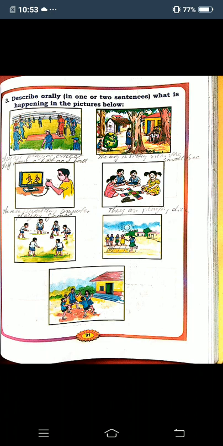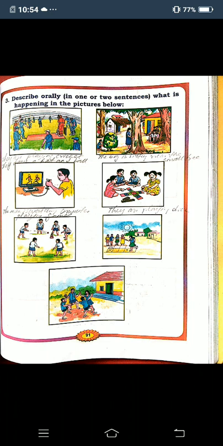In the first picture, what are they doing, children? I think you all know. They are playing cricket. The men are playing cricket. And how do we play cricket, children? What will they take and play with? They will play with a bat and ball. Some referees will be there, and five or six members will be there. One will hold the bat and another will run in and throw the ball.